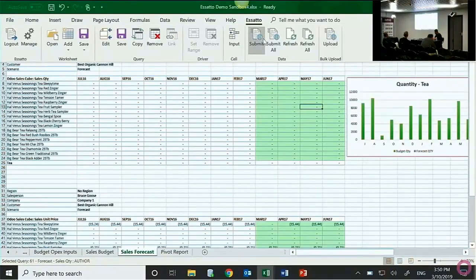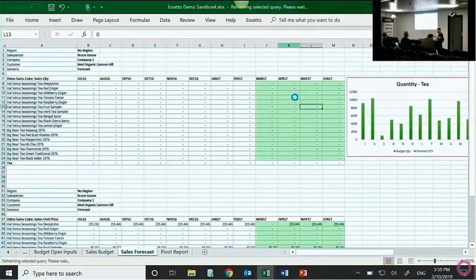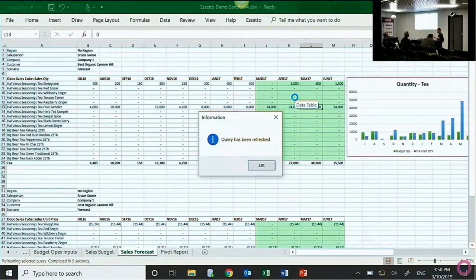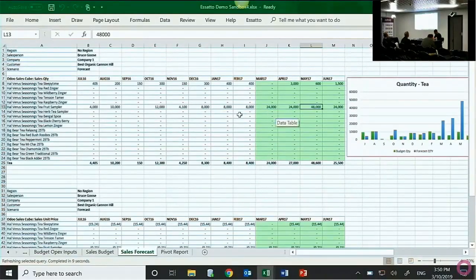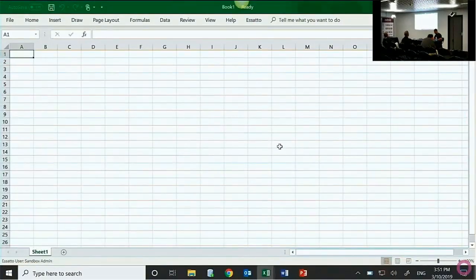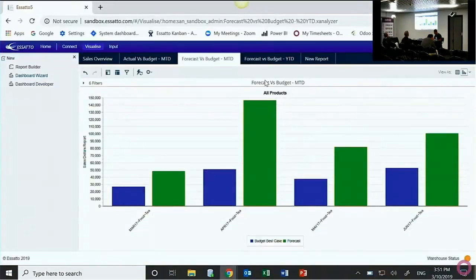So when I refresh, as a sales rep, I don't have to go and find what my actuals were. I don't have to think about all these other things. There's my starting position. I know what my actuals are in terms of quantities. I'm going to revise my forecast up. Okay, I'm going to submit that change. Now that's going back to that central warehouse where all the data is governed and managed.